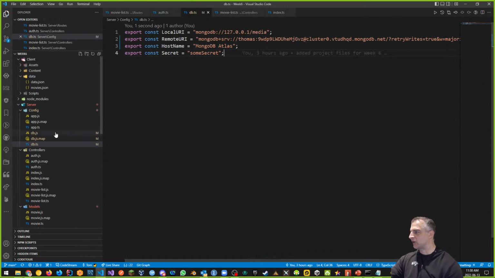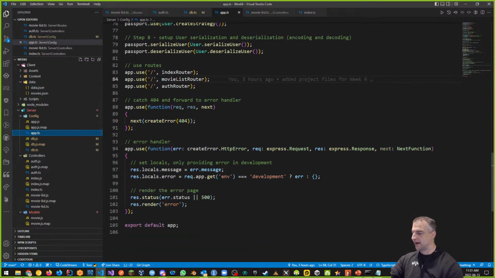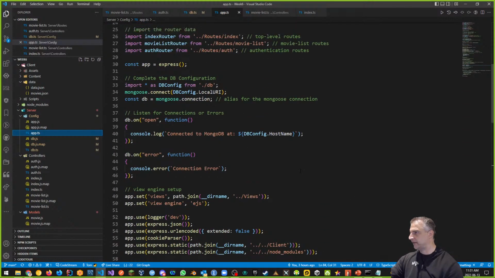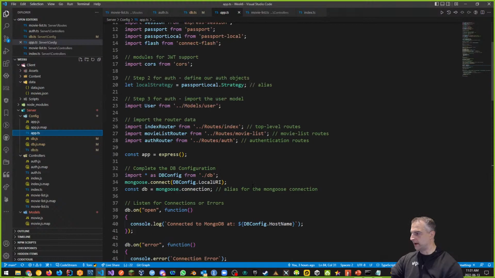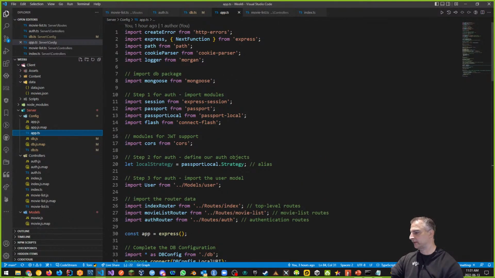Saving that. And then when I go back into my configuration, I'm going to hard code. Later on, we're not going to hard code, but I'm going to hard code my connection instead of using my local URI for testing, right? So just to show you this.